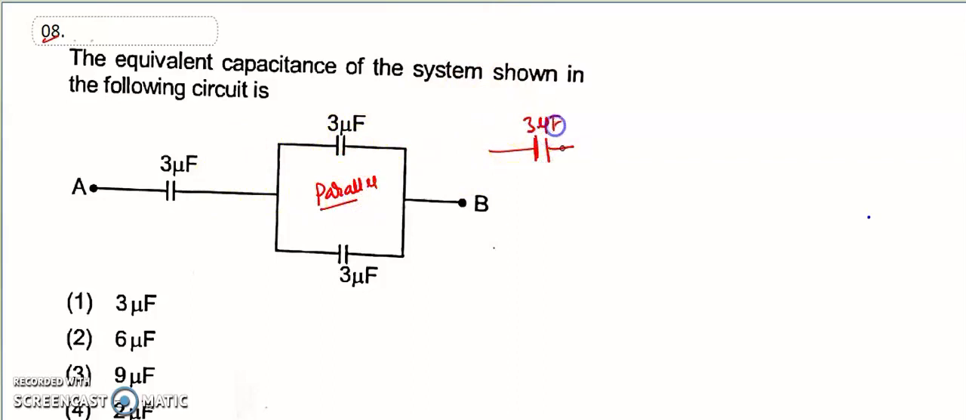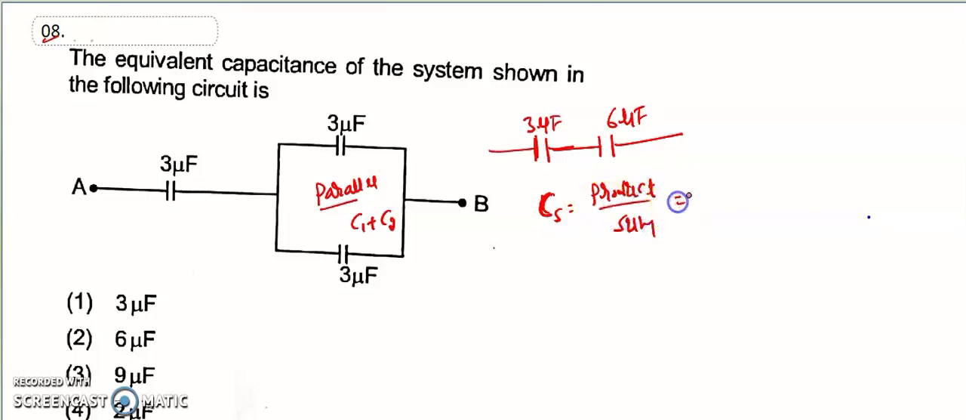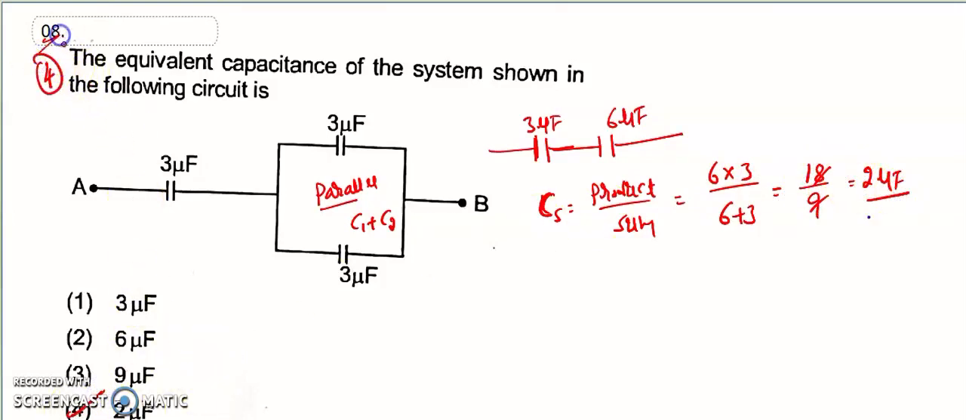How much is it here? It is 3 microfarad. So when these two are in parallel, what happens? C1 plus C2. 3 plus 3 is 6 microfarad. Now we have connected in series. So in series, what happens? Cs is equal to product by sum. Product by sum means 6 into 3 divided by 6 plus 3, which is 18 by 9. So what is the answer? 2 microfarad. So option 4 is the right answer for the 8th question.